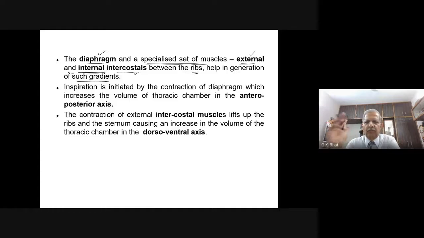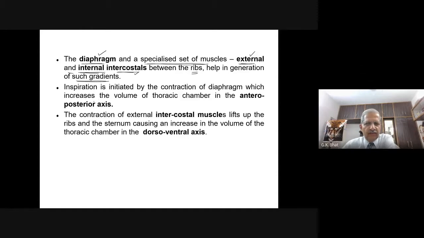There are two sets of muscles, external intercostal muscles on the outside, internal intercostal muscles on the inside of the ribs. These help in the generation of such pressure gradients. Let us see how it is happening.